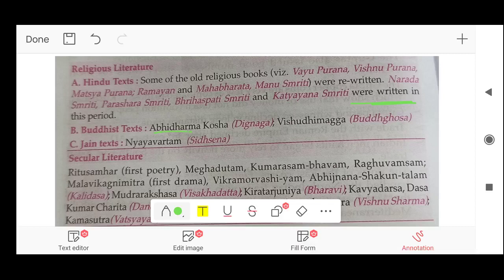Abhidhamma Kosha. So the author of Abhidhamma Kosha was Dignaya, a Buddhist scholar. Next, Vasudhimaga. It was written by Buddha Ghosh. C. Jain texts. Jain text was Nyayvartam. Its author was Siddhasena.